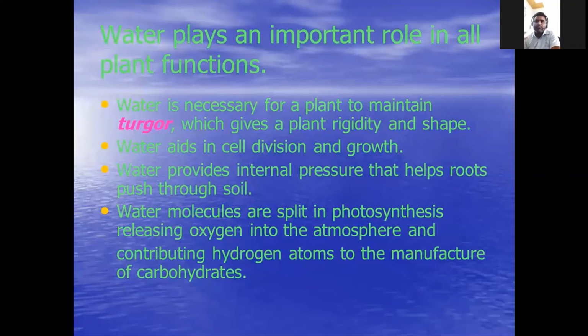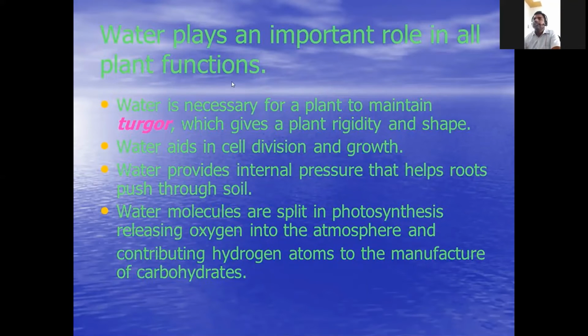Not only photosynthesis, every metabolic activity and the growth and development of the plant depend on water. Why? Because water is necessary to maintain turgidity. Water provides internal pressure that helps roots push through the soil. When water is present, all minerals are dissolved in it and supplied to the whole body. What happens when water is absent? Simply think, the minerals are not dissolved and not transported to every part of the plant body. When minerals are not there, all metabolic activities may be disturbed.